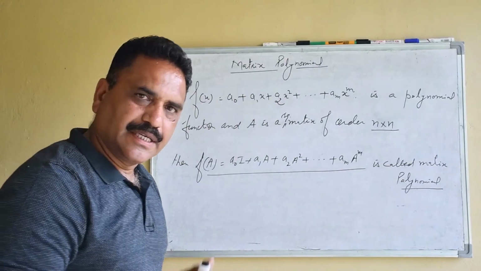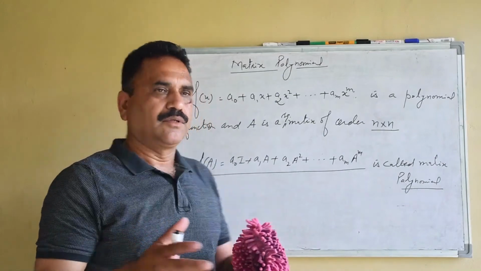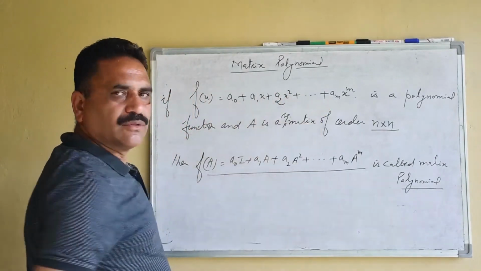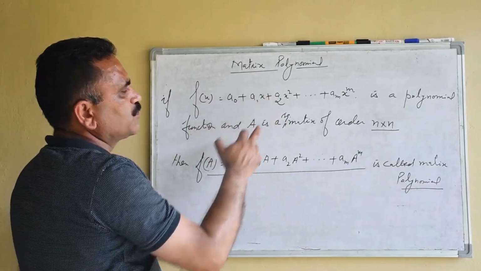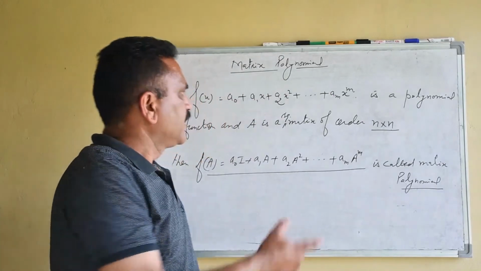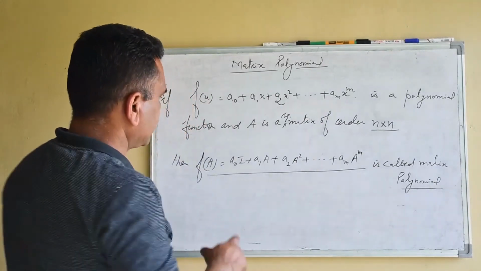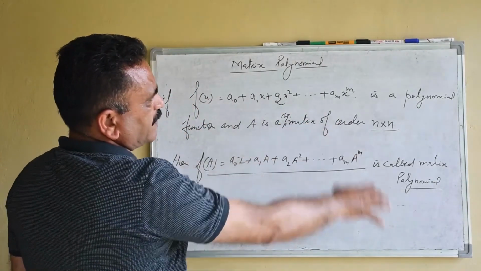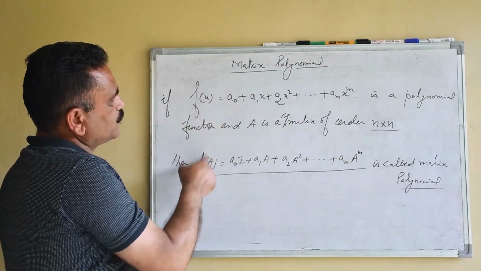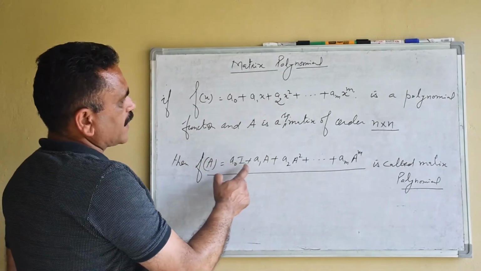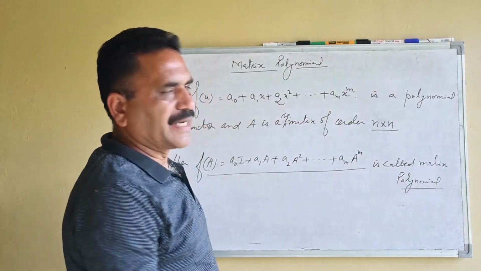We have studied polynomials in junior classes, in 7th standard. A polynomial has more than one term, an algebraic expression in this form where a naught, a1, a2 may be real or complex, and x is the variable whose power is always a whole number. Then if A is a square matrix of order n cross n, then f of A, instead of x, if you substitute the matrix, then a naught I plus a1 A plus a2 A square and so on am A to the m is called a matrix polynomial.